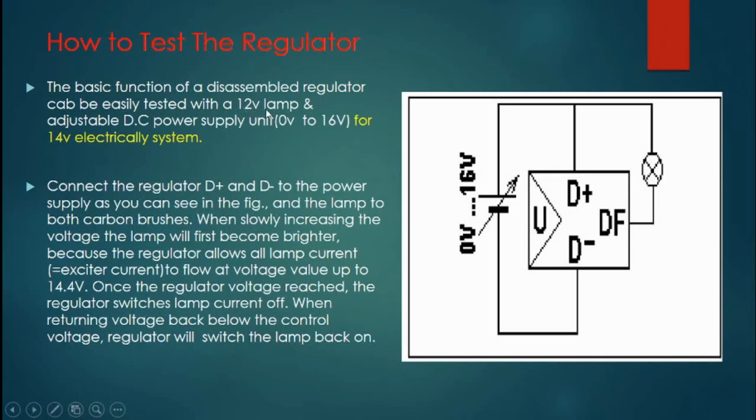For it we need a 12 volt lamp and an adjustable DC power supply, 0 to 16 volts. This is for 14 volt systems.